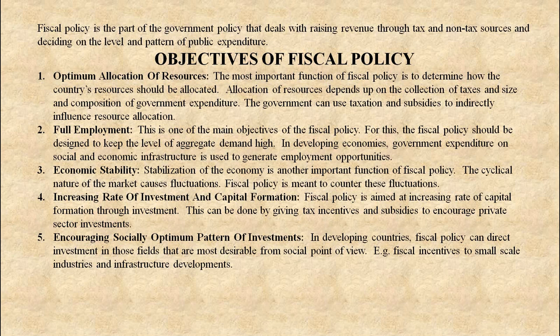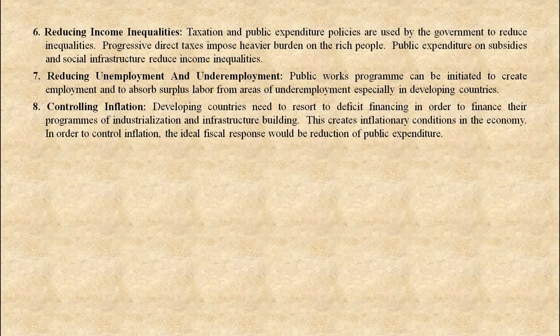So, next is reducing income inequalities. Taxation and public expenditure policies are used by the government to reduce inequalities. Progressive direct taxes impose a heavier burden on the rich people. Public expenditure on subsidies and social infrastructure reduces income inequalities.